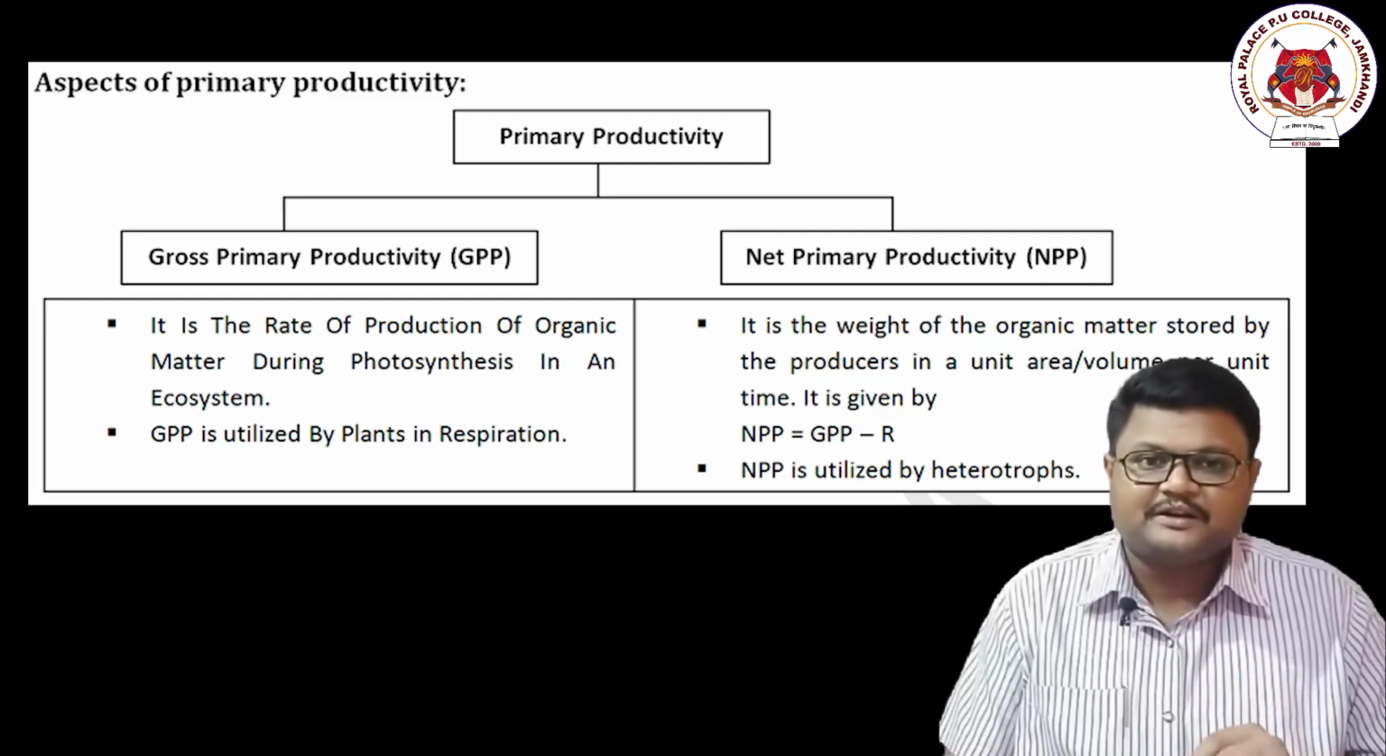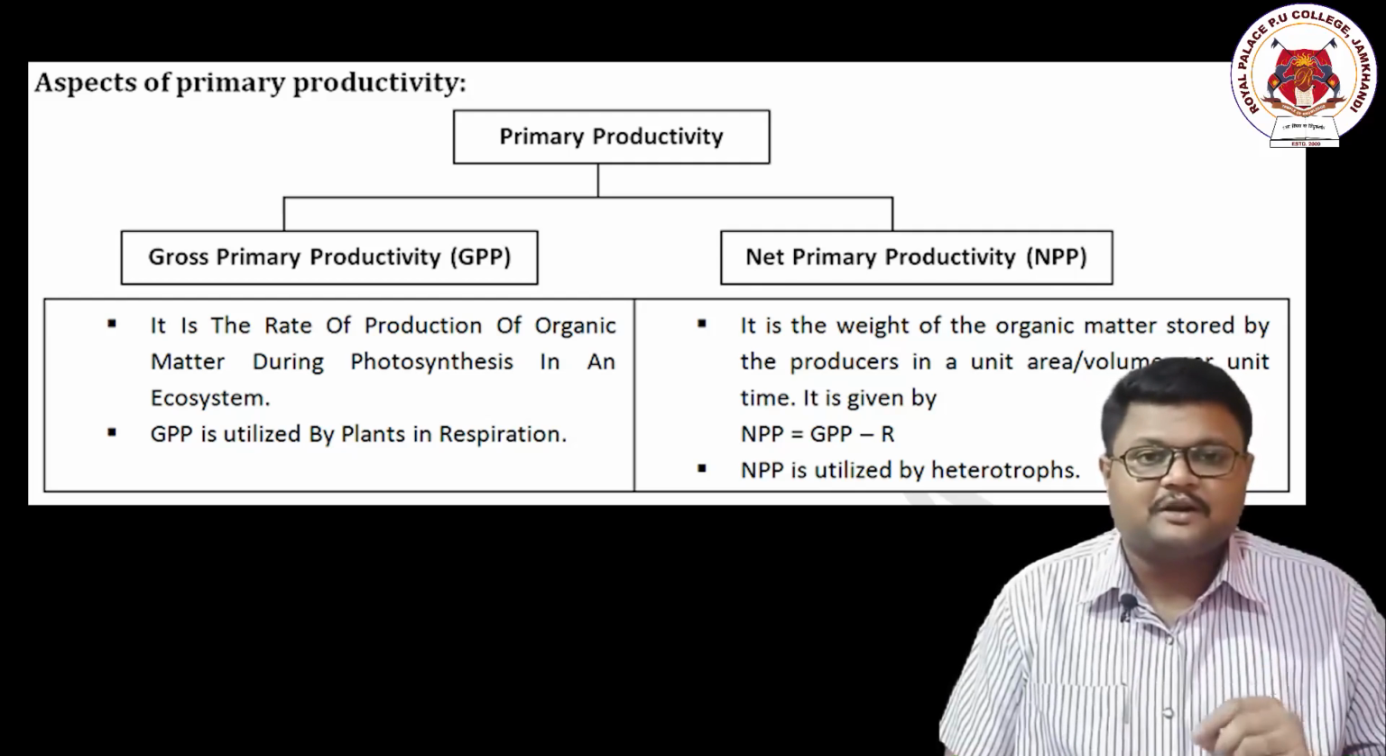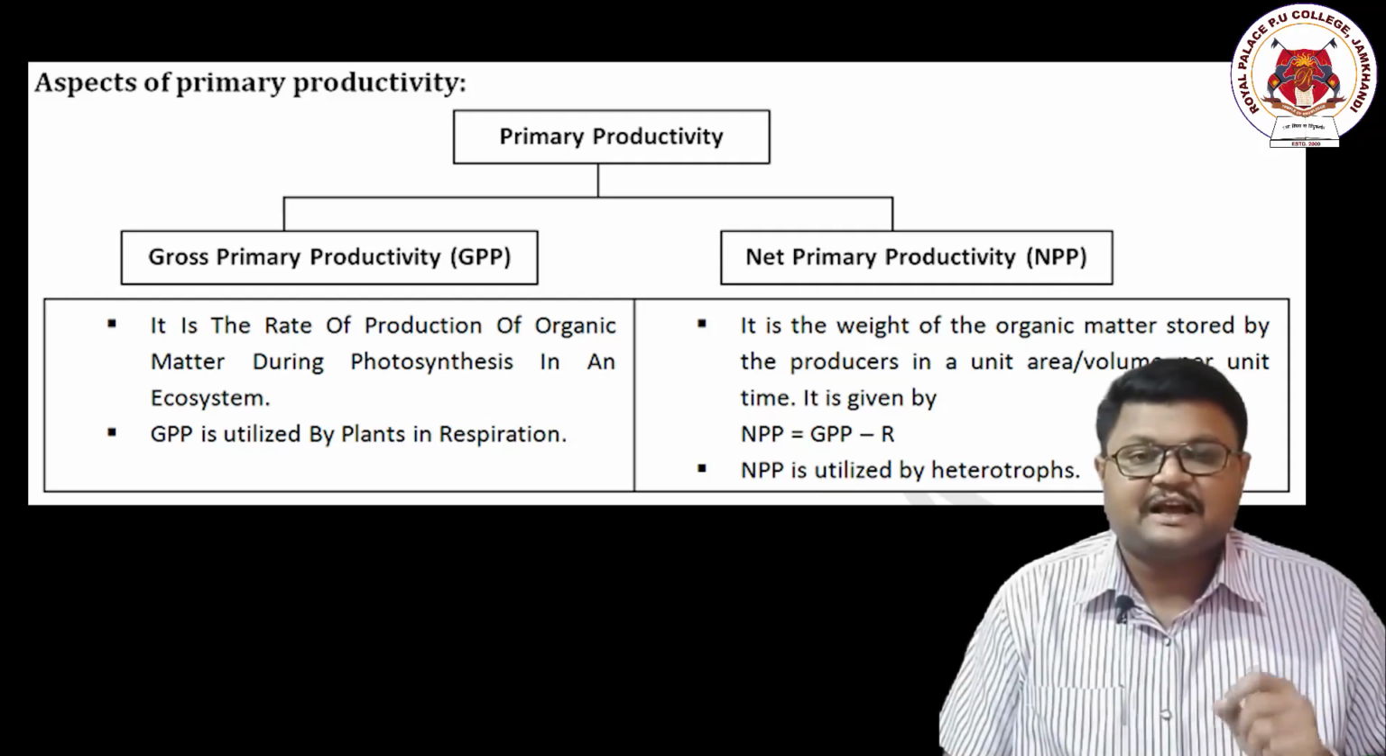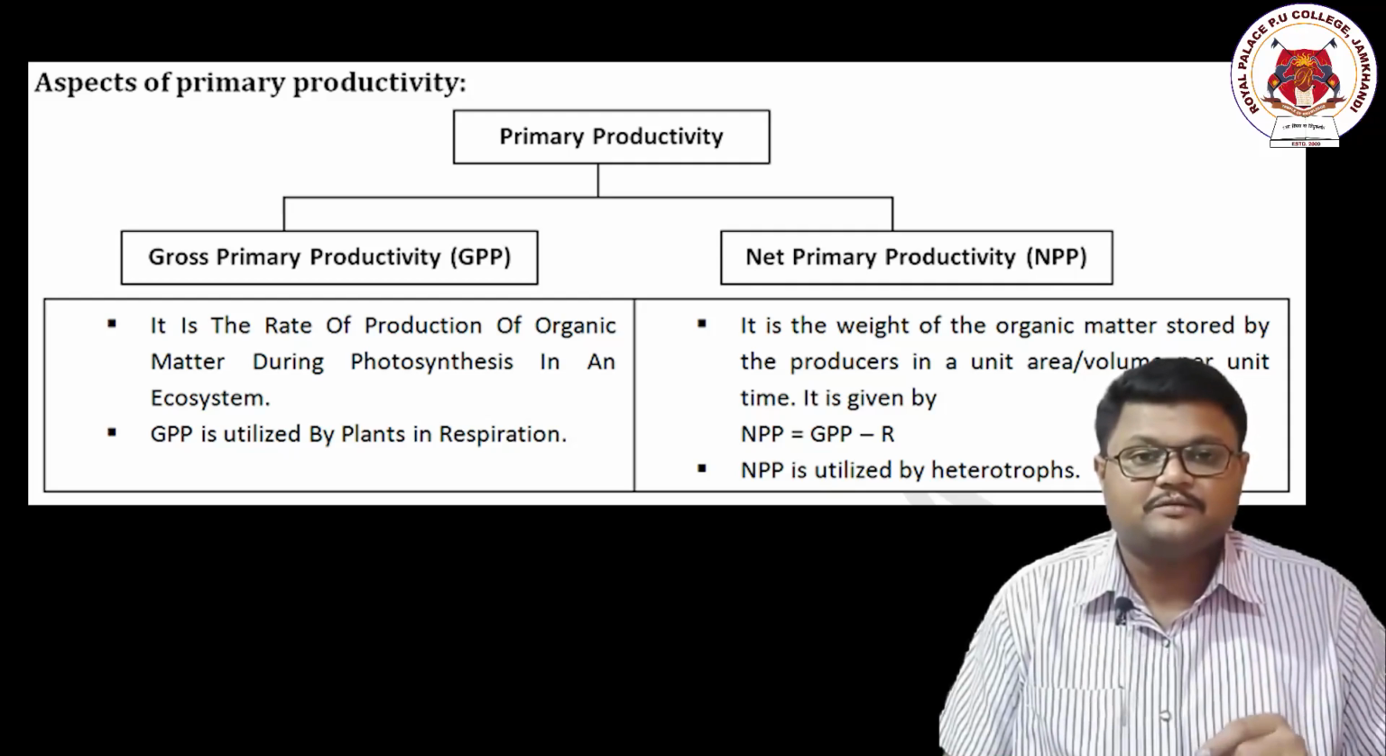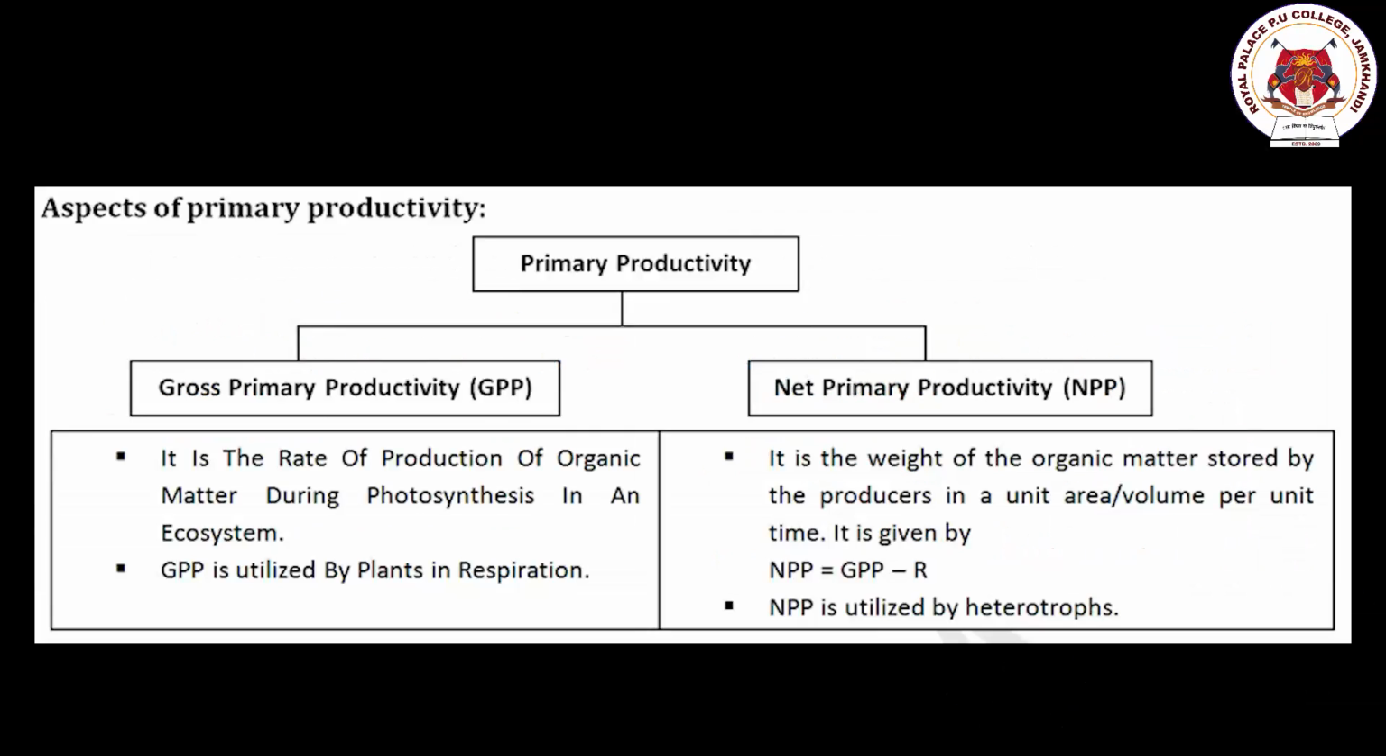Net primary productivity NPP is equal to gross primary productivity GPP minus R, wherein R is the residual amount present in the body of the plants which is utilized for metabolic activities. So GPP is for the biological activities of the plants such as respiration and can be utilized by the plants only. NPP is not for the plants, it is for the other organisms, in general, for consumers.